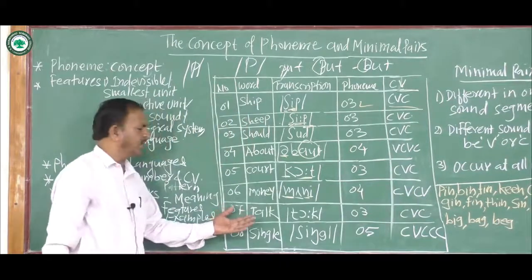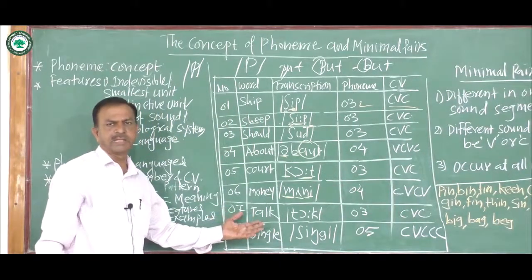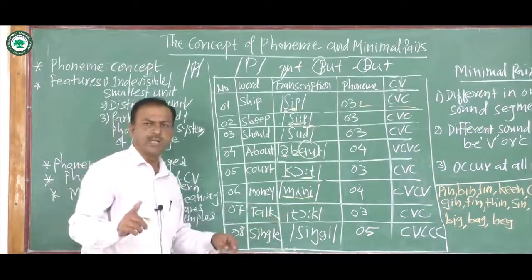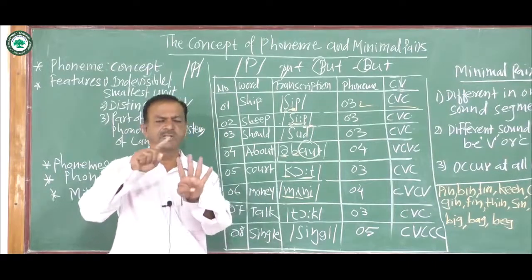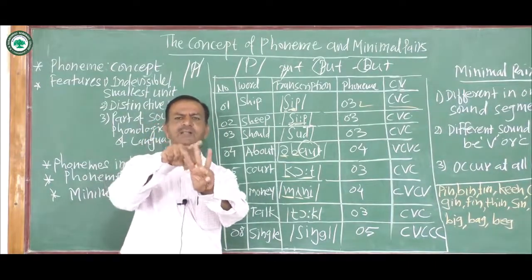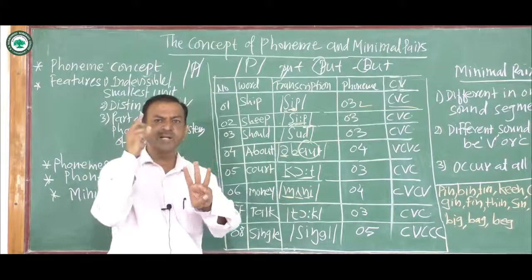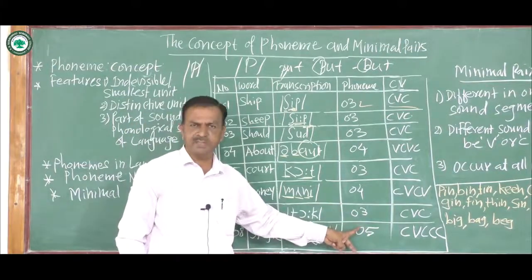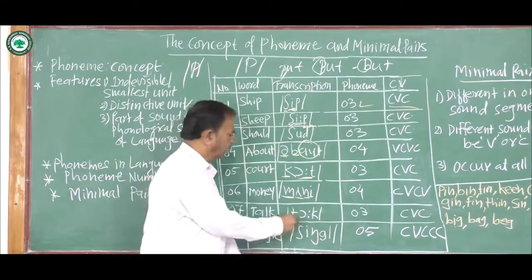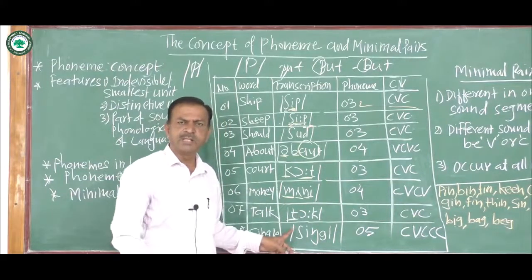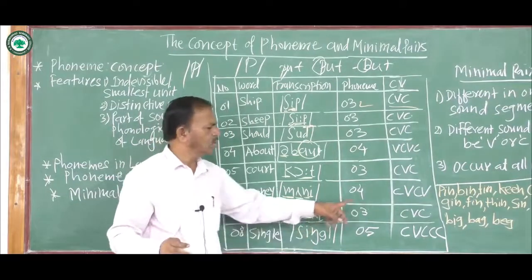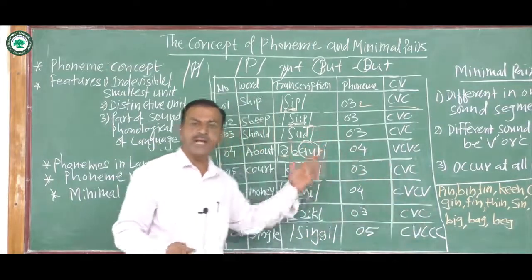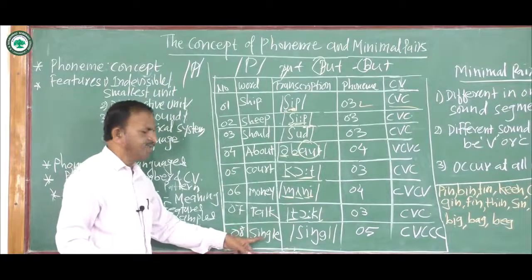In the next example, talk, T-A-L-K, talk. T, aw, and k. So now you are familiar with this. How many phonemes are there? There are 3 phonemes, so the answer is 3. And what is the CV pattern? T is a consonant, the vowel is a vowel, and K is a consonant. So CVC. And the last example, single.